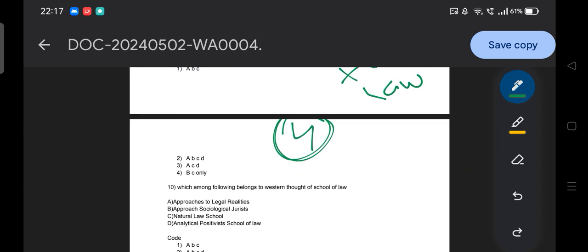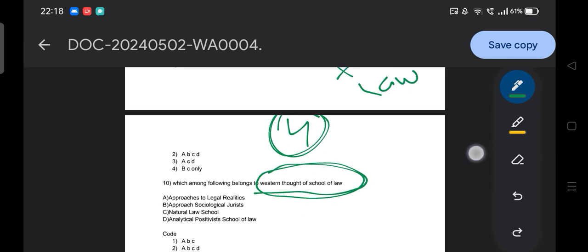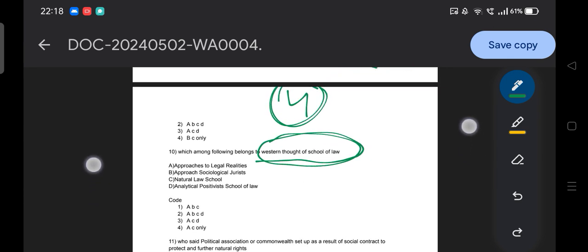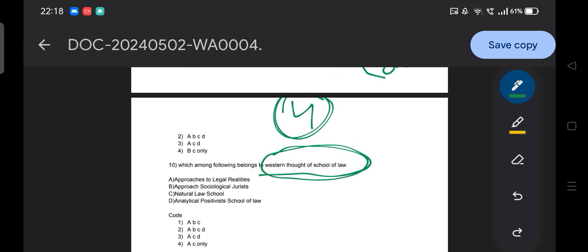Which among the following belongs to the Western thought school of law? Option A, approaches to legal realities. Option B, approaches sociological jurist. Option C, natural law school. Option D, analytical positivist school of law. You need to find the Western thought school of law. Here are the options, so here we go with this time. Try to circle your OMR sheet.